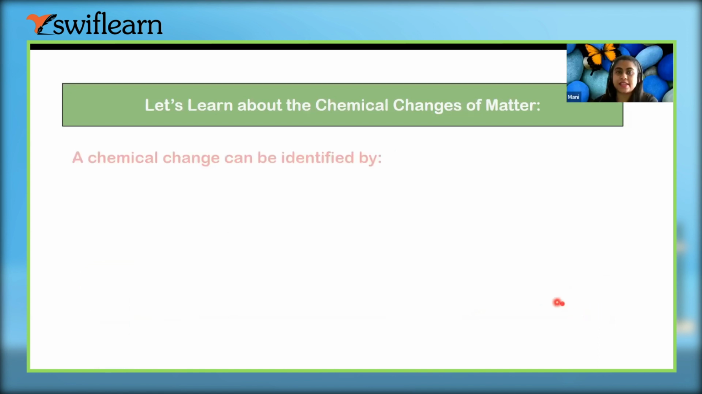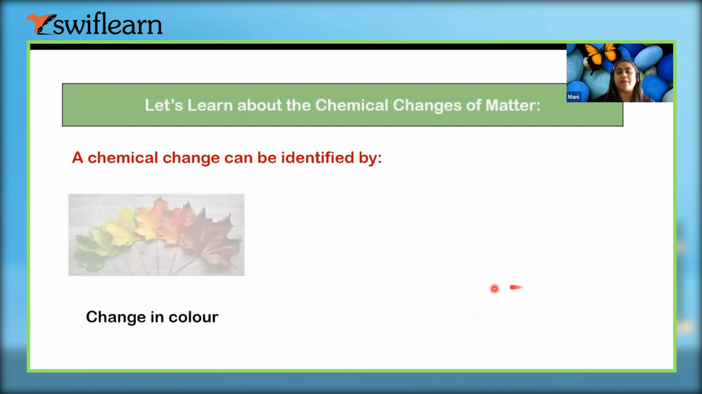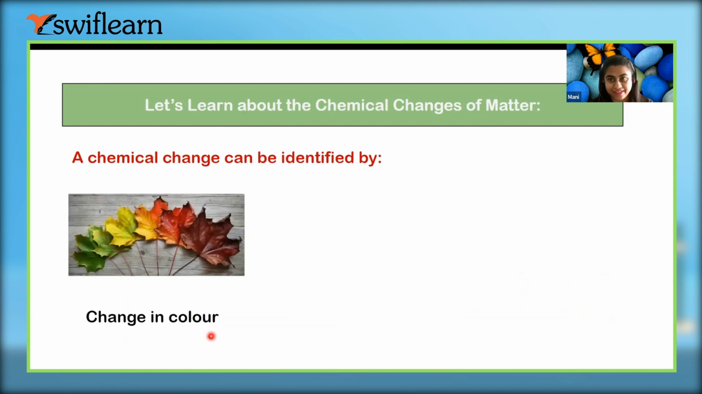Yes. So to identify whether the change is a chemical change or not, let's see a few points. A chemical change can be identified by a change in color, right?